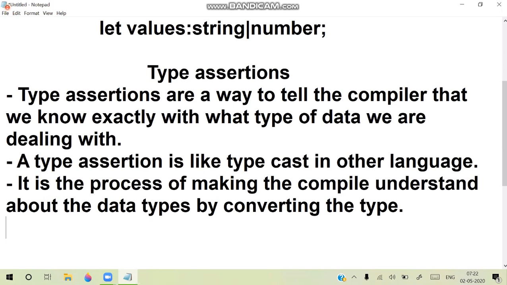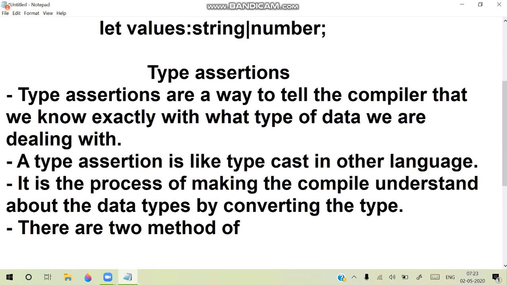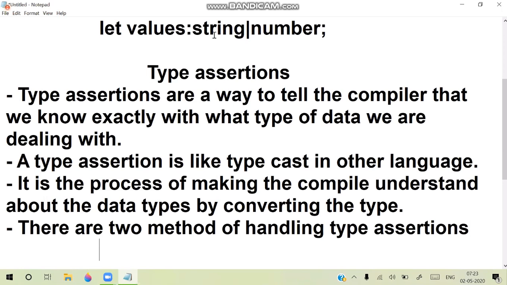So this can be done. Type assertions can be done in two ways. There are two methods of handling type assertions. A, by using angle braces, right?